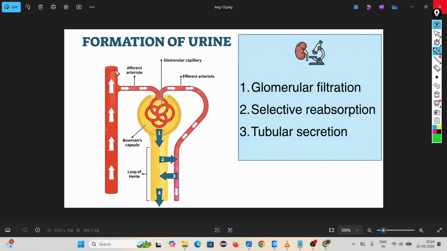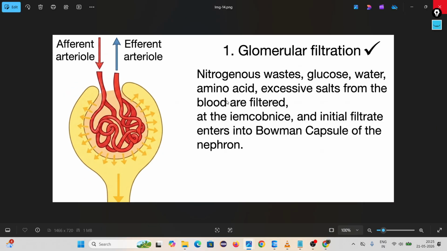Remember, this is the artery through which the waste product is coming into the nephron. In the first step, glomerular filtration, nitrogenous waste, glucose, water, amino acids, and excess salt from the blood are filtered, called the initial filtrate, and enter Bowman's capsule of the nephron. Actually the blood is coming through the afferent artery into the nephron. Initially it comes to Bowman's capsule.